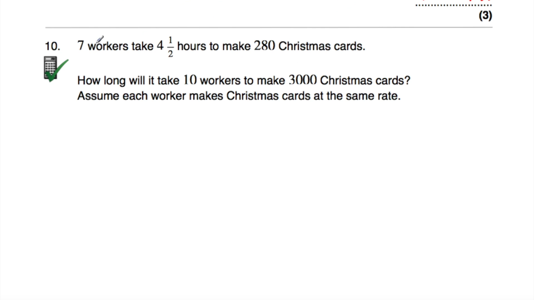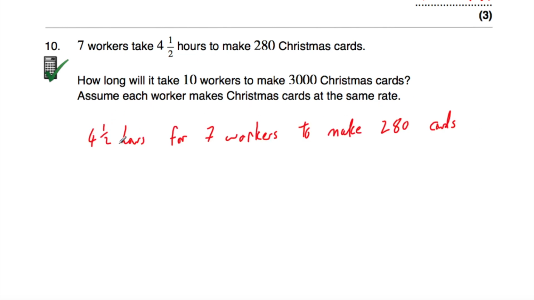Okay, question number 10, it says 7 workers take 4.5 hours to make 280 Christmas cards. And the question says, how long will it take 10 workers to make 3,000 Christmas cards? And we're to assume that each worker makes Christmas cards at the same rate. Okay, so I've written down what we've been told. It would take 4.5 hours for 7 workers to make 280 Christmas cards. Now we want to work out how long it would take for 10 workers to make 3,000 Christmas cards. So I'm going to find out how long it would take for one worker to begin with.